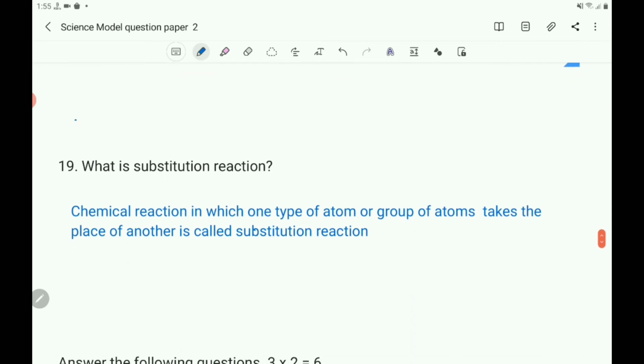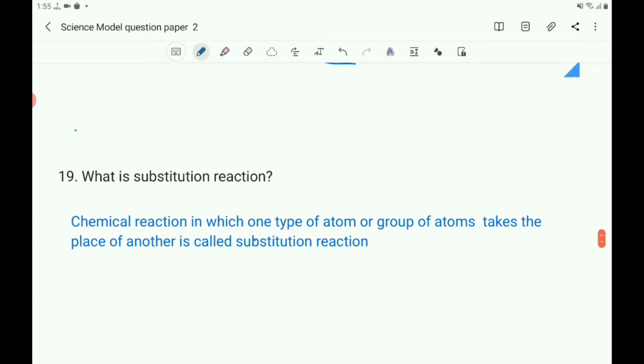Then what is a substitution reaction? A chemical reaction in which one type of atom or group of atoms takes the place of another is called a substitution reaction. Here the atom or functional group of one compound is replaced by another functional group. So you write that a chemical reaction in which one type of atom or group of atoms takes the place of another is called a substitution reaction.